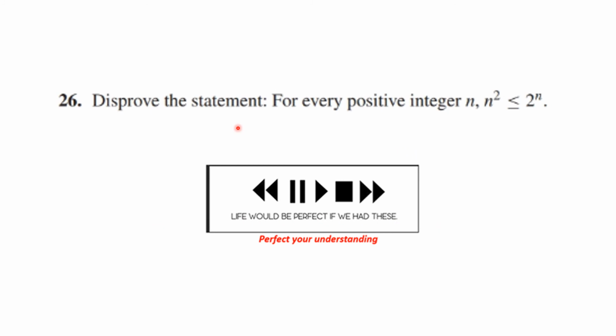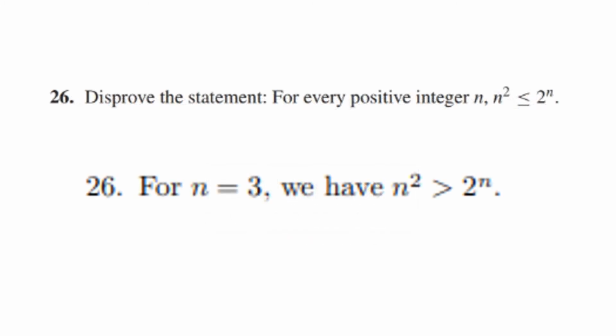Here's another example for you. Disprove the statement: for every positive integer n, n squared is less than or equal to 2 to the n. You know what to do. Let's see how you did. Well, 3 works because if you take 3 squared you get 9, and 2 cubed is 8. So you've given a counterexample.